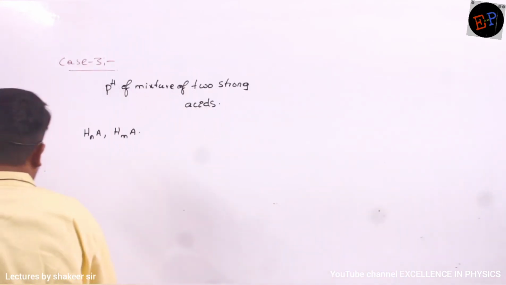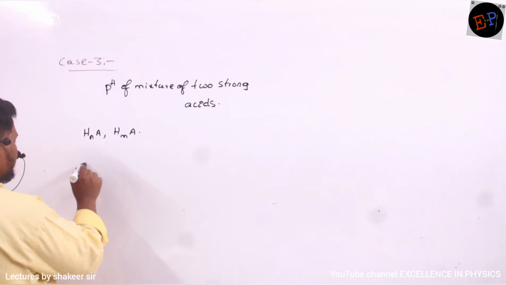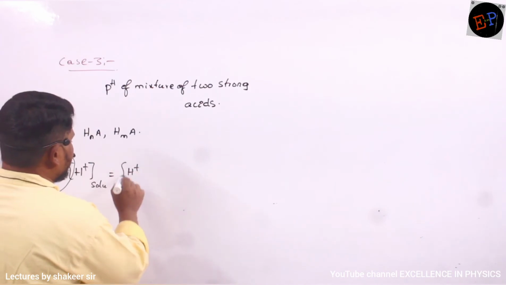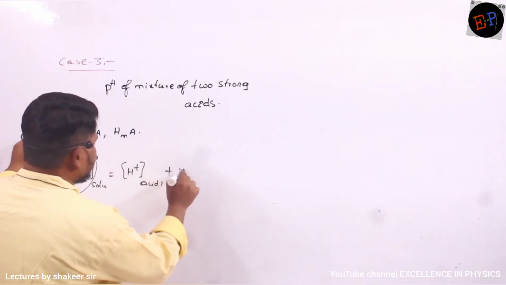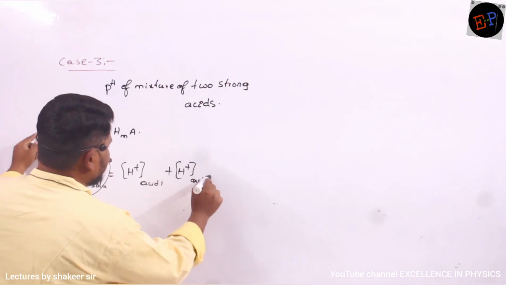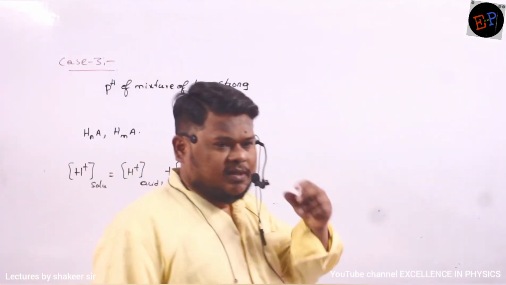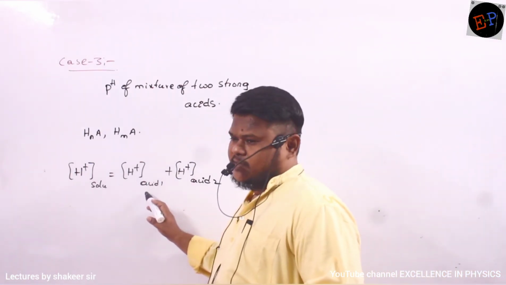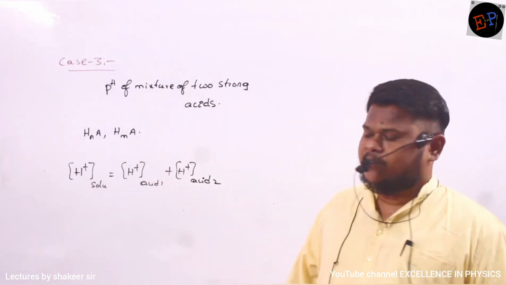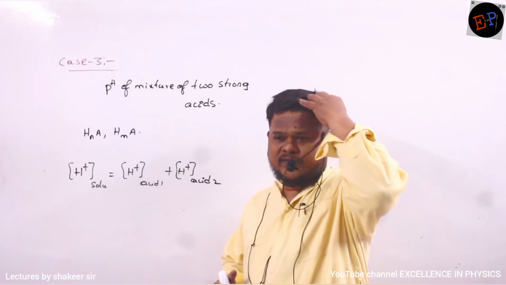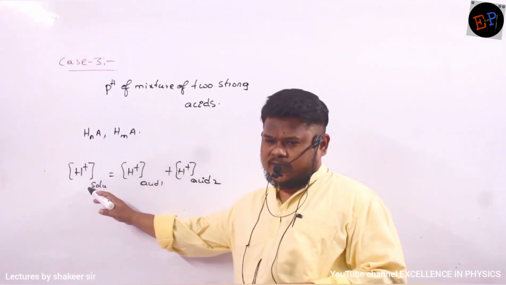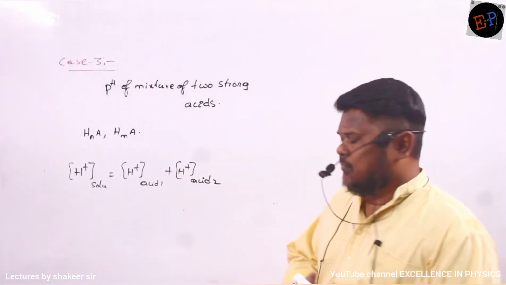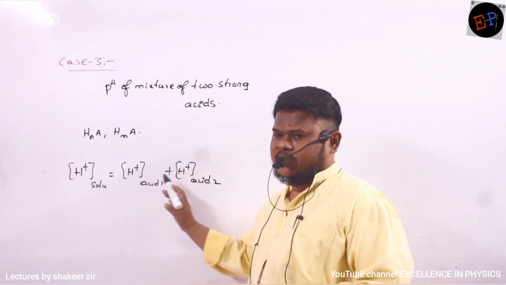In this condition I can write that the H plus ion concentration of the solution equals the H plus ion concentration of acid number 1 plus the H plus ion concentration of acid number 2. This is the formula we use to find the concentration of two strong acids. Previously, in the previous cases, the method we used was H plus ion concentration of solution equals 10 power minus 7 plus H plus ion concentration of acid or base. Now here we are just adding the H plus ion concentration of the first acid and the second acid.